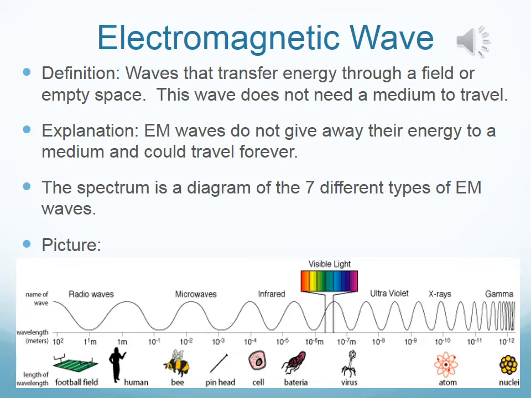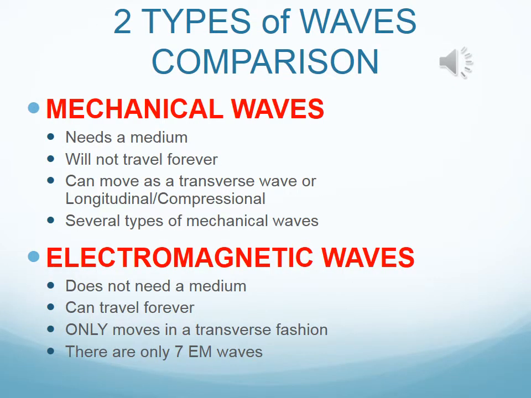Therefore, they can travel forever, while mechanical waves cannot. The spectrum is a diagram of basically 7 different types of EM waves. If you take a look at the picture below, you will see it goes from radio waves all the way to gamma.